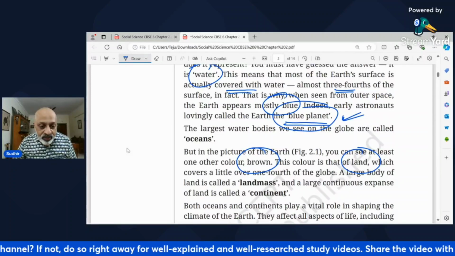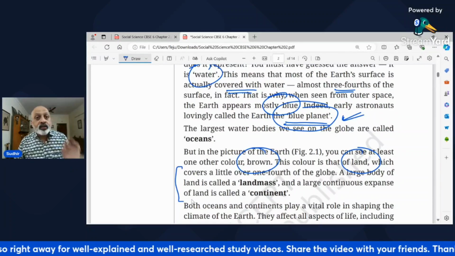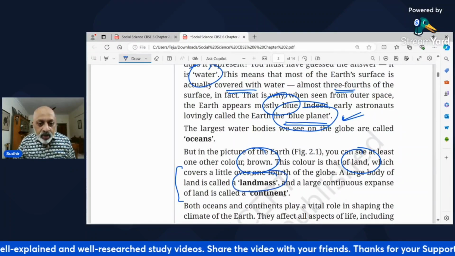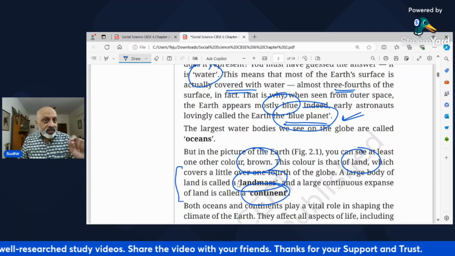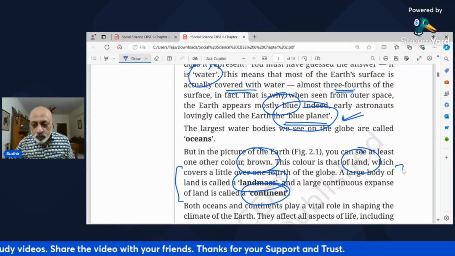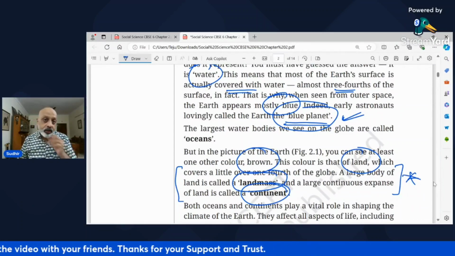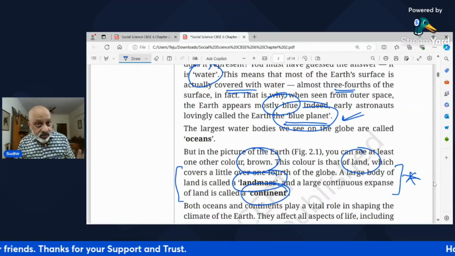So please, ye do definitions aapko yaad rehni chahiye. What is a landmass and what is a continent? These definitions you need to remember. So please यहाँ पर आप एक स्टार मार्क कर दो, नोटबुक में अलग से नोट कर दो.